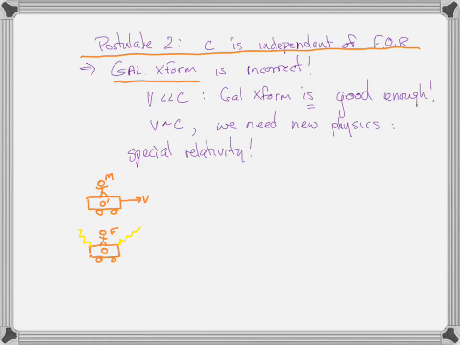How does Frank know that lightning struck at the exact same time? Frank is not standing where the lightning struck. So how does he know? If he's standing in the center of the car and lightning strikes either end at the same time, how does he know that it struck at the same time? He knows because he can time the amount of time it takes the light to get to him from the lightning on the right, and the light to get to him from the lightning on the left. And he can say that delta t, the time between the lightning strike on the right and the lightning strike on the left, is 0. They happen simultaneously. That's what delta t equals 0 means.